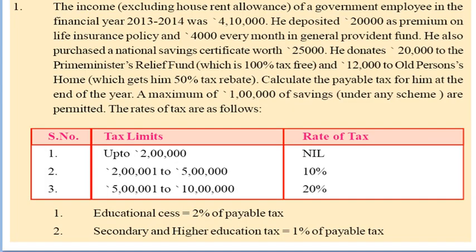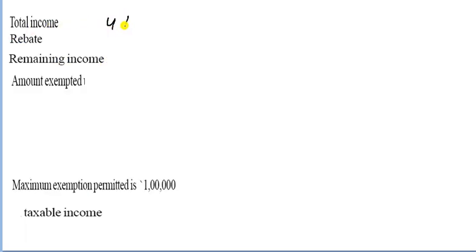The next question, that is the exercise. That one is the first question and the income is given as: the income excluding house rent allowance of a government employee in the financial year 2013 to 2014 was 4,10,000. So you have to write first this income, 4,10,000. It is the total income.